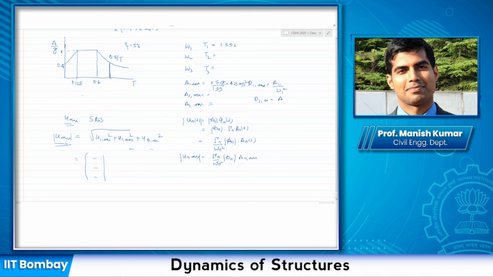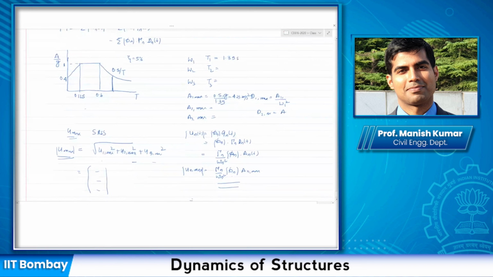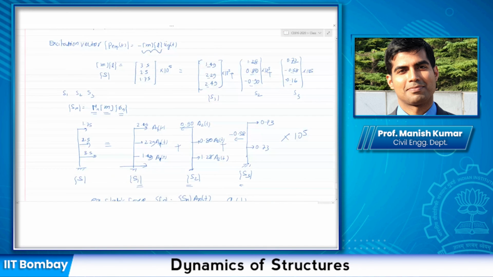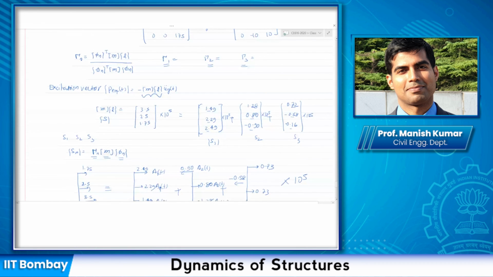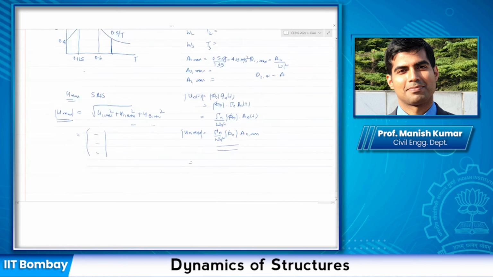Now, if A1 max is known, I can find out D1 max if required. But what I'm going to do is directly utilize this expression. What was my gamma 1? If you remember, my gamma 1, where is it? Let me see. Gamma 1 was 1.4266, minus 0.5118. Gamma 3 is 0.0892. So it is 1.4266 gamma 1. So just utilize this expression.